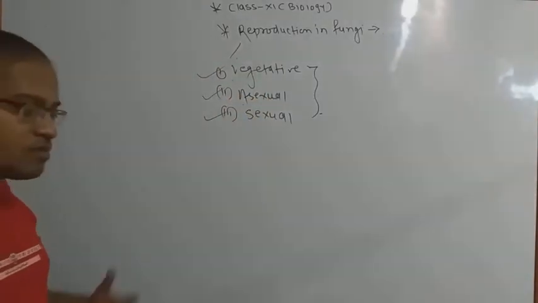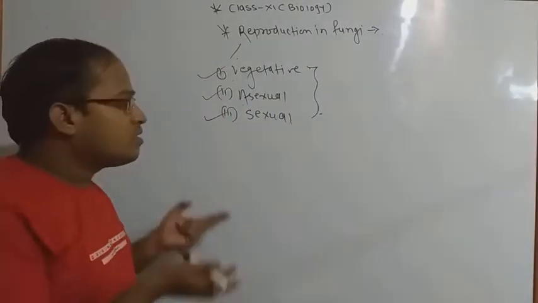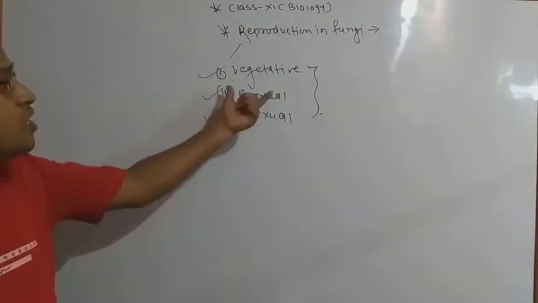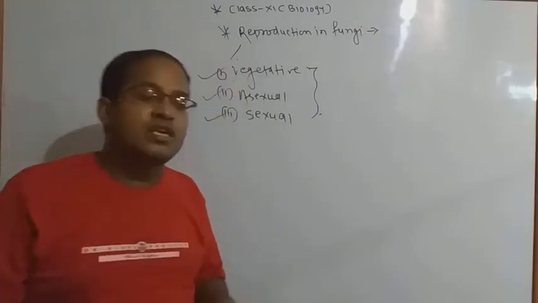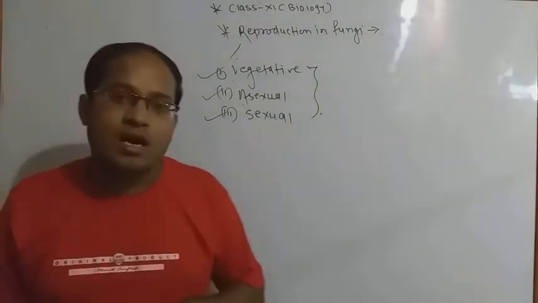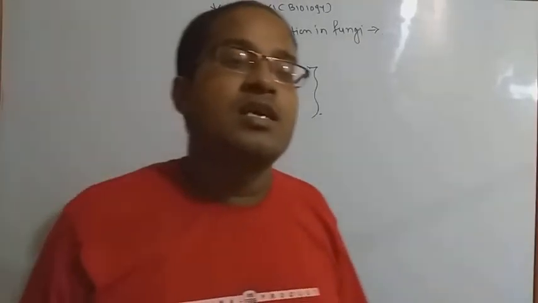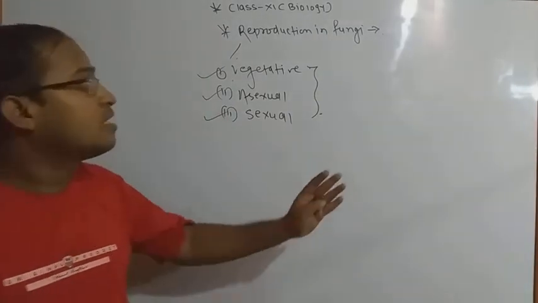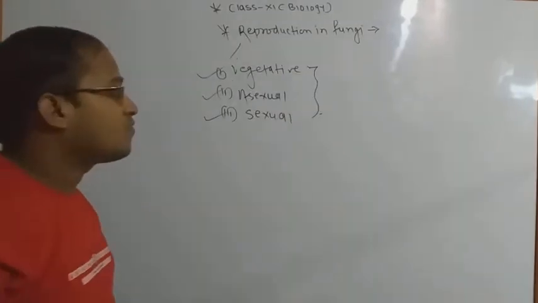Coming to the next point, what is the meaning of vegetative? Vegetative means several types of organisms which can generate their own progeny by using different parts of their fragmented body. That is called vegetative reproduction. And what is the meaning of asexual? Asexual means a special type of organism which can produce their young ones in the form of a single gamete. That is called asexual reproduction. And what is the meaning of sexual reproduction? Sexual reproduction is a special type of reproduction in which 2 types of organisms fuse their gametes to produce their young ones. Okay, that is the most important and beneficial part. You have to revise it.